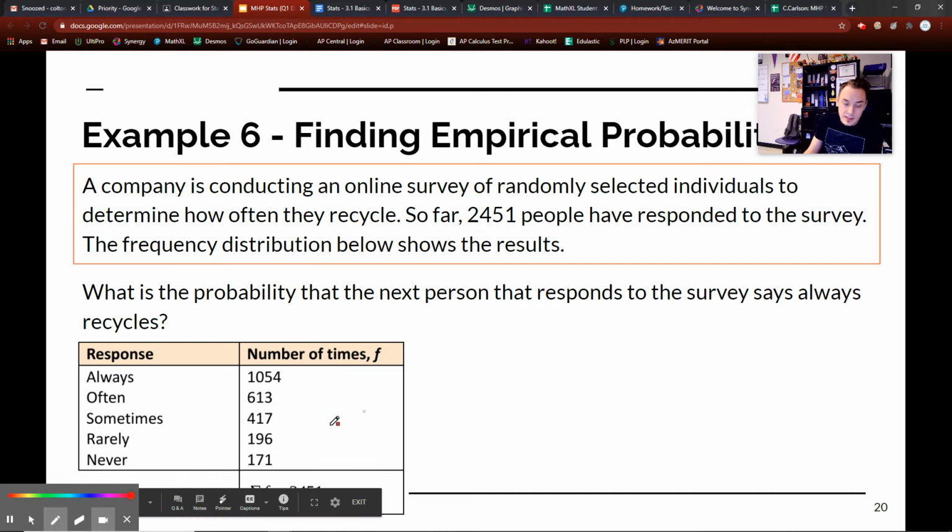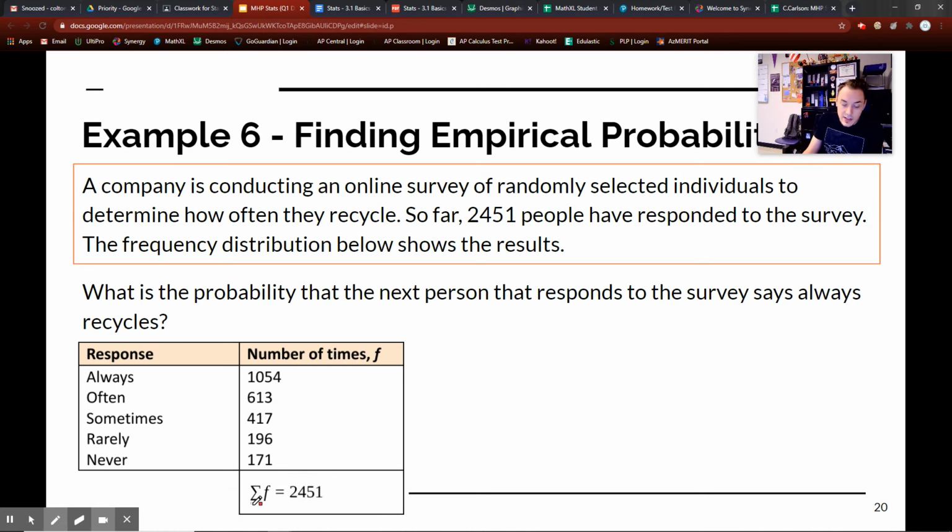So we have this right here. This is what it is. And if you're following along in your notes, you would be writing this down right here. You would be writing that down, the total. Okay? Now, let's find out the probability of always. So the probability of always.